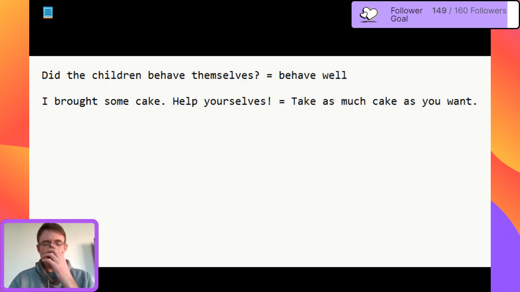So sometimes there are a little bit strange uses of these reflexive pronouns, but if they are a little bit strange like this, then usually it's because they are idiomatic rather than actually referring to the person themselves.